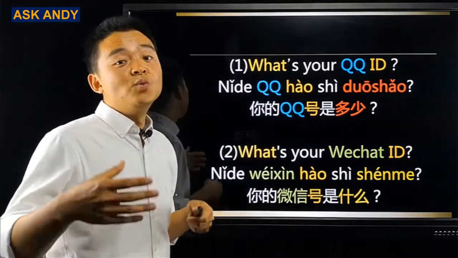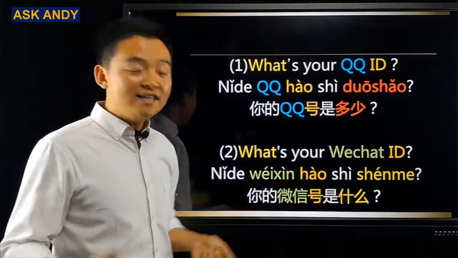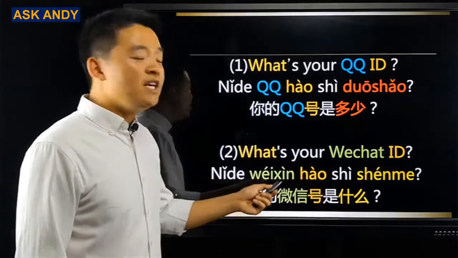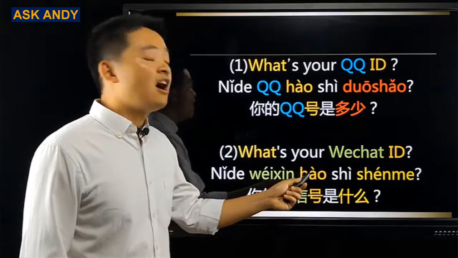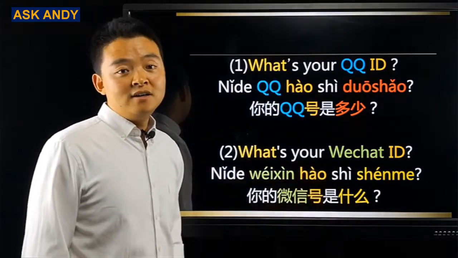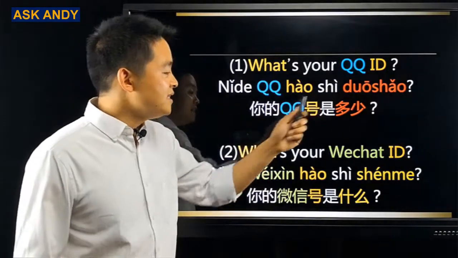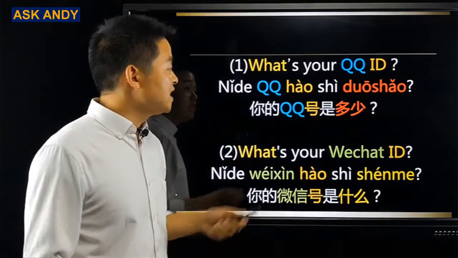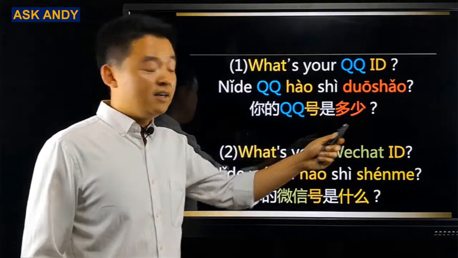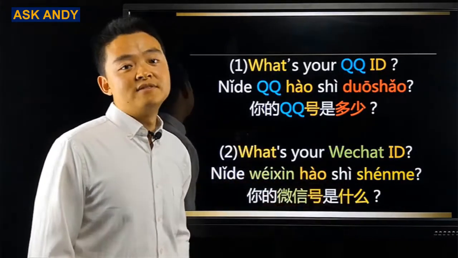But when it comes to WeChat ID, it's another case. What's your WeChat ID? It is 你的微信号是什么? Here it involves the difference between QQ ID and WeChat ID. That would be the reason why we translate what to 多少, while we translate what to 什么 here, right?